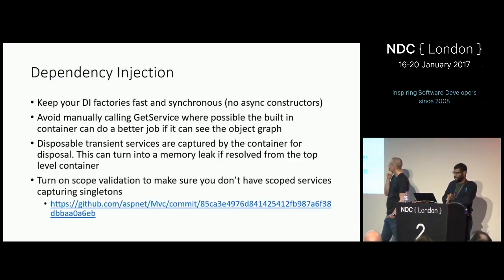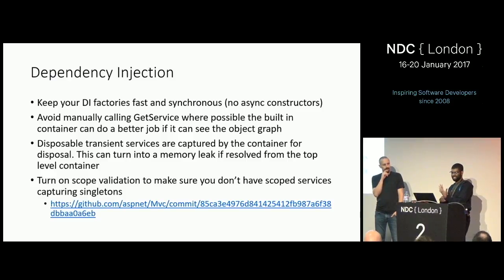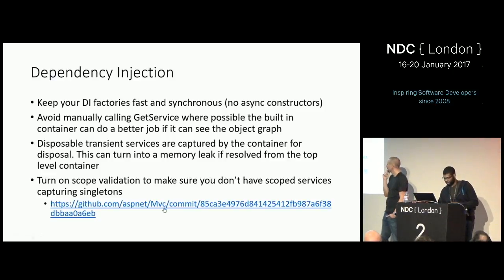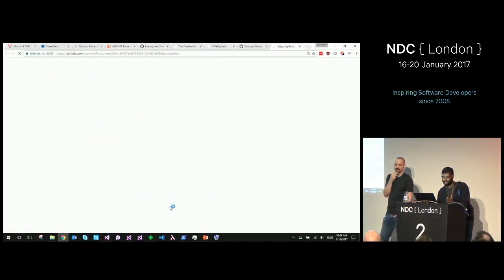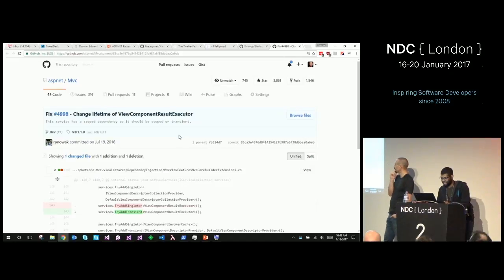We have a new feature in ASP.NET Core 1.1 that is scope validation. Basically, if you have a singleton service capturing a scoped service, that's probably a bug. We actually had a bug in the framework. It's pretty bad. If you're using MVC 1.0, please update to 1.0.1 or 1.0.2. There's an issue.